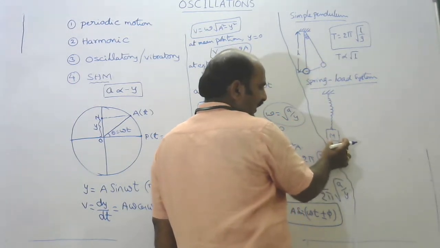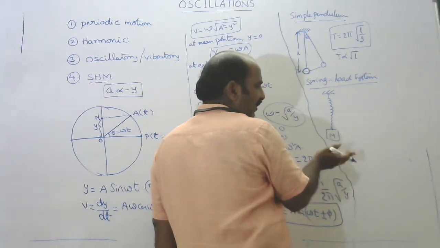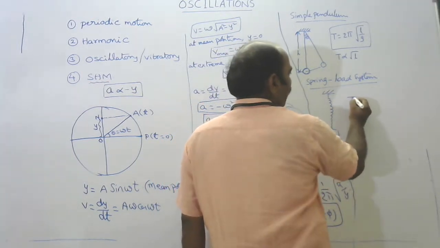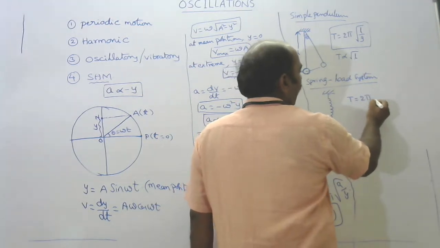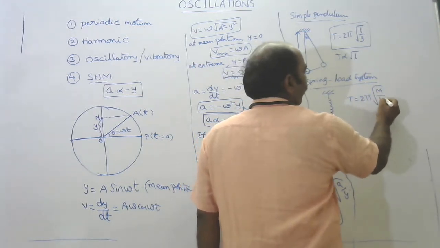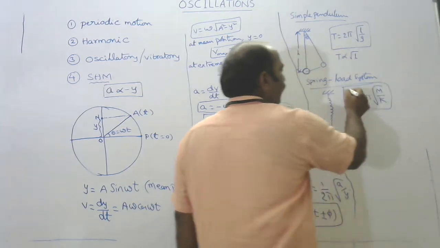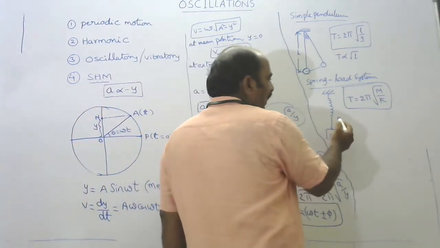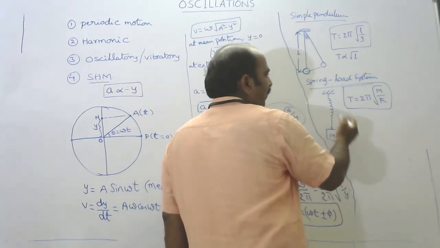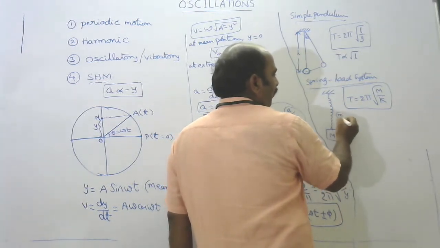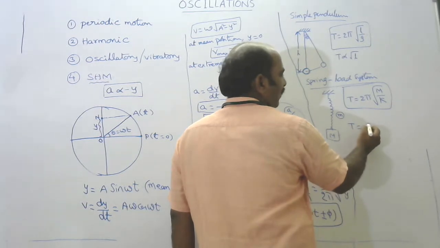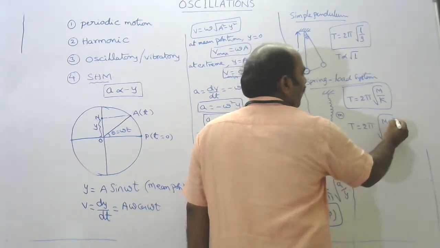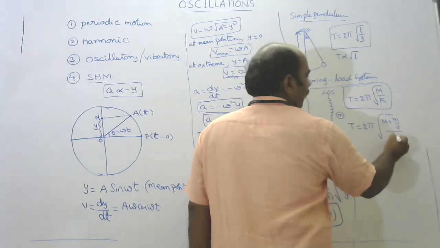Now this mass is pulled down and released. Then it executes simple harmonic oscillations. Finally, we get the time period T equal to 2 pi under root of M by K, where K is the spring constant or force constant of the given spring. If we consider the mass of the spring as small m, then the time period changes to 2 pi under root of (M plus m by 3) by K.